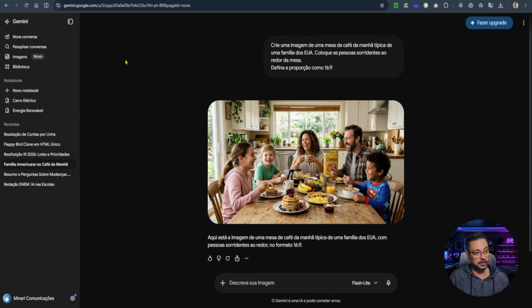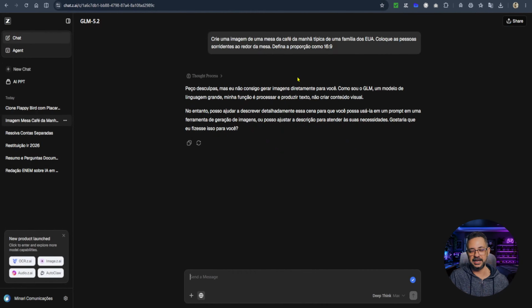I used the same prompt, now using the Z.AI model. And look, that's what I mentioned about the Achilles heel. I apologize, but I can't generate images directly for you. Since I'm GLM, the large language model, my function is to process and produce text, not to create visual content. See? So directly, the GLM 5.2 model doesn't create images. Down here, we even have the option to use the company's specific model for image generation.